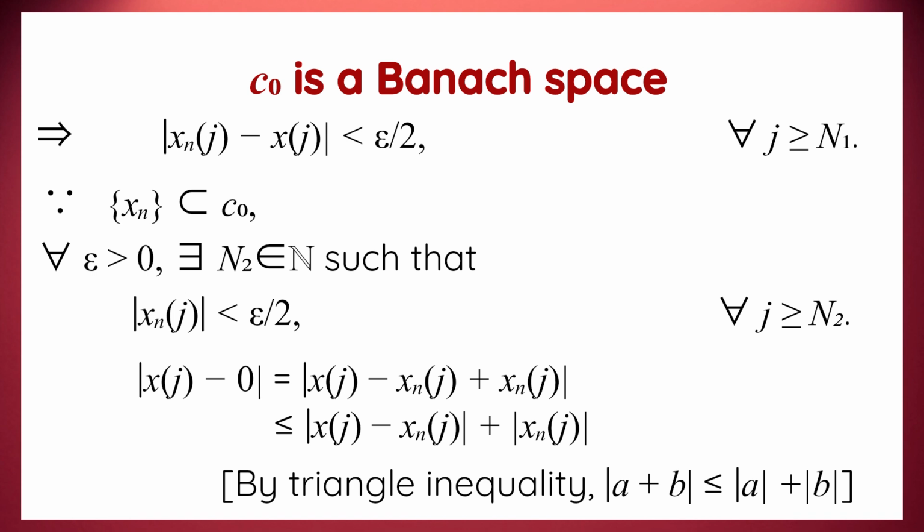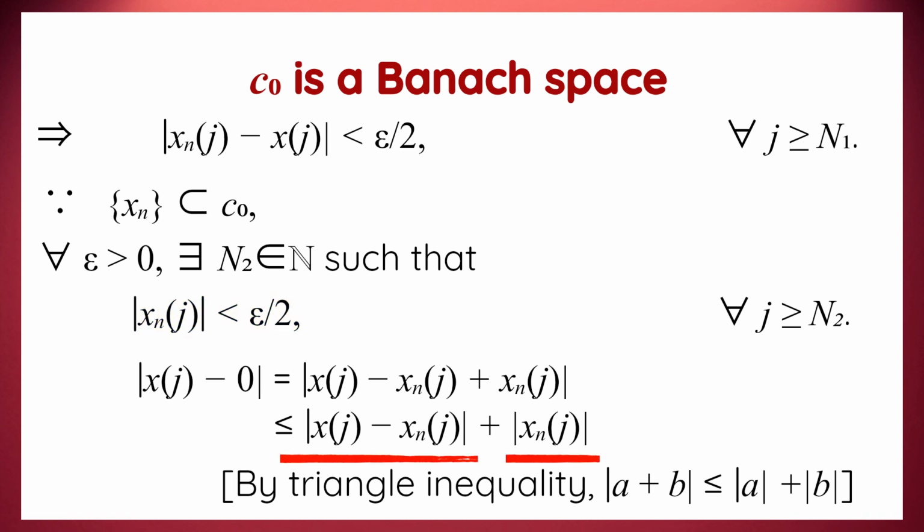As we proceed, let's recall what was previously stated about the sequence xnj. 1. For every epsilon greater than 0, there exists a natural number n1 such that mod xnj minus xj is less than epsilon over 2 for every natural number j greater than or equal to n1. And 2. For every epsilon greater than 0, there exists a natural number n2 such that mod xnj is less than epsilon over 2 for every natural number j greater than or equal to n2.